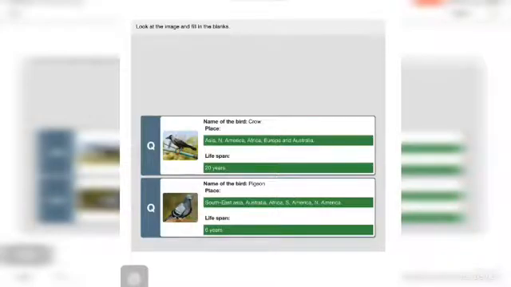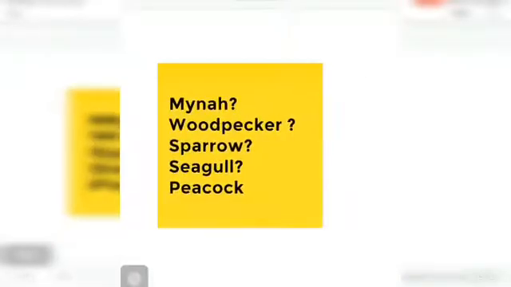Now again, how many birds are there? There are five birds: myna, woodpecker, sparrow, seagull and peacock. Okay, now what you want to do, you want to fill the answers for these birds.